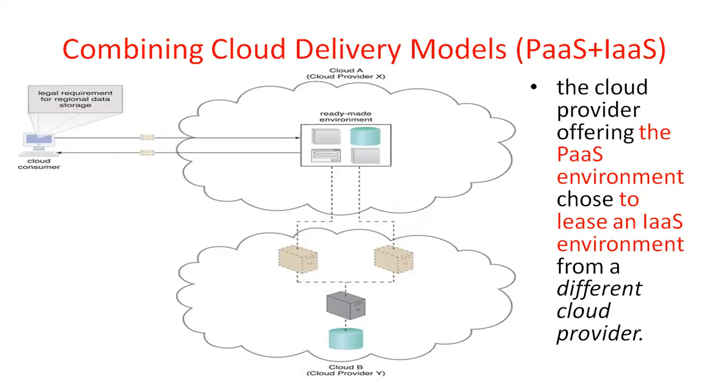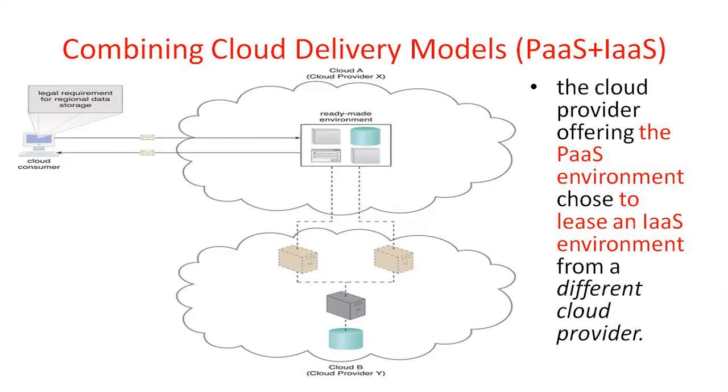For example, I am telling you, the best example is Salesforce. Salesforce provides SaaS and PaaS, while Azure provides SaaS, PaaS and IaaS environments. But Salesforce provides PaaS as well as SaaS. Sometimes Salesforce needs an IaaS environment.